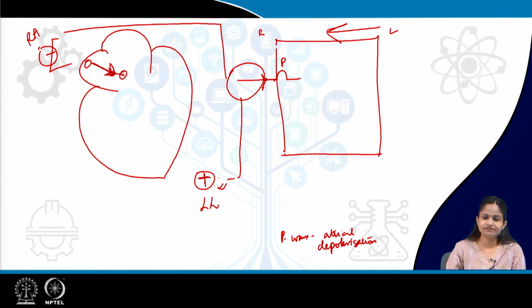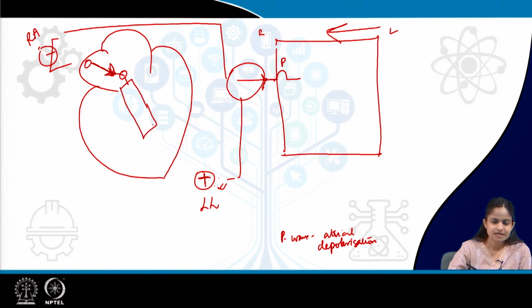Soon the impulse travels through the AV node and next comes to the bundle of His. In the bundle of His, the first depolarization, as I told you, is the septal depolarization, next the ventricular depolarization, third the basal portion of the heart. The septal depolarization occurs from left to right.